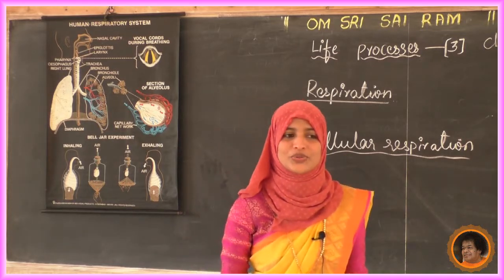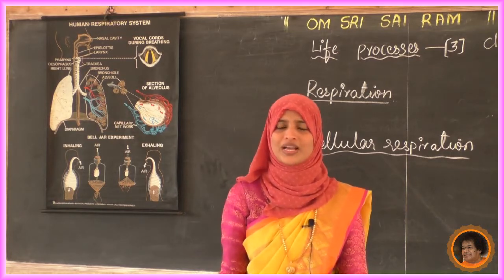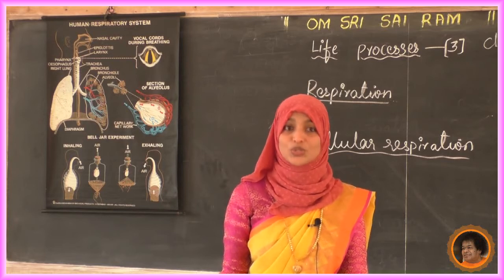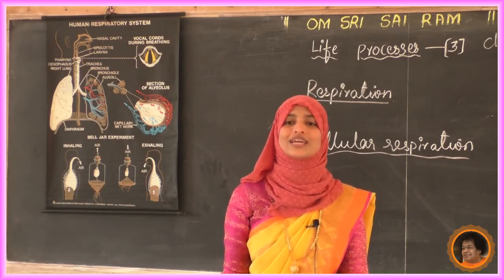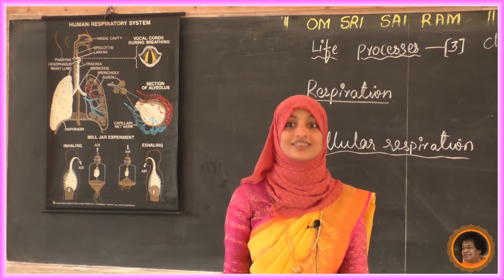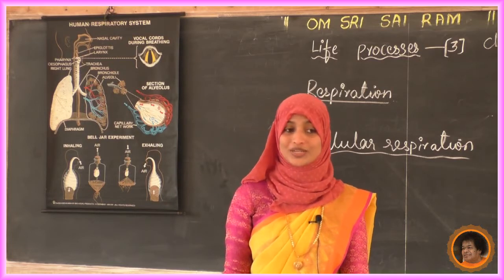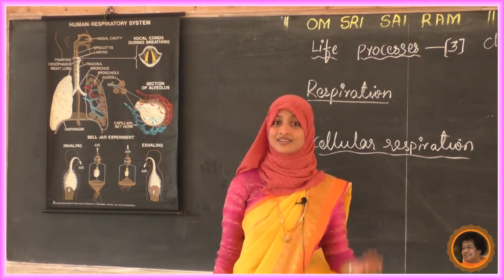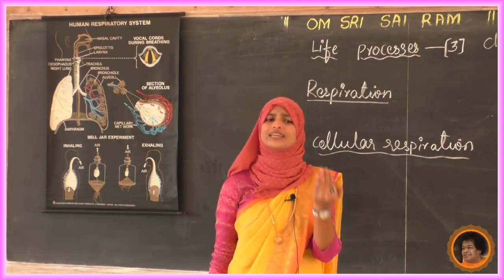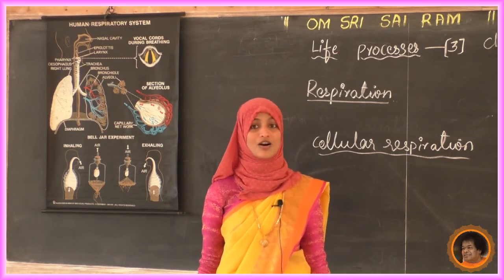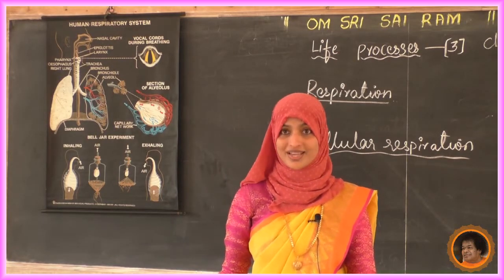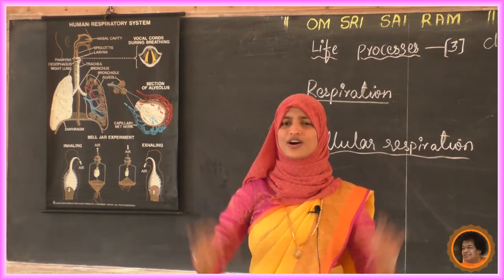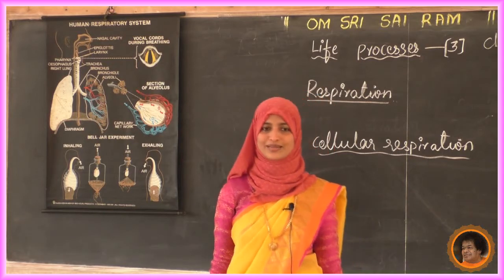Now tell me, students, terrestrial animals get oxygen from where? Yes, from the atmosphere. So what about aquatic organisms? Where do they get oxygen? Yes, it is present in the water, so they take dissolved oxygen. But this dissolved oxygen amount is fairly low compared to the amount of oxygen in the air. So the rate of breathing in aquatic animals is much faster compared to terrestrial animals.